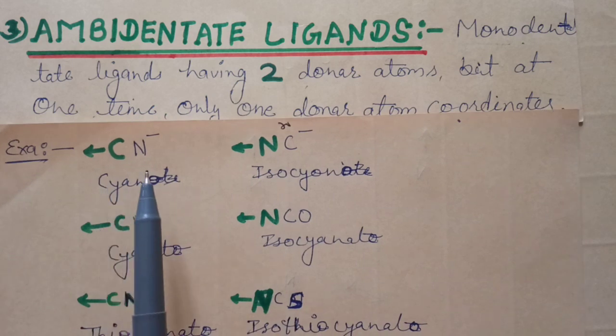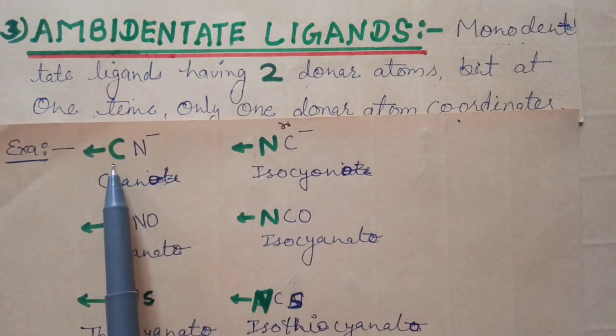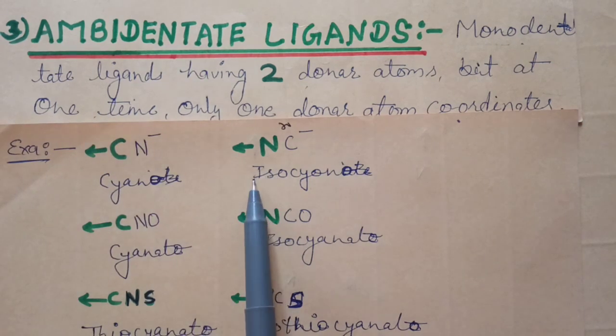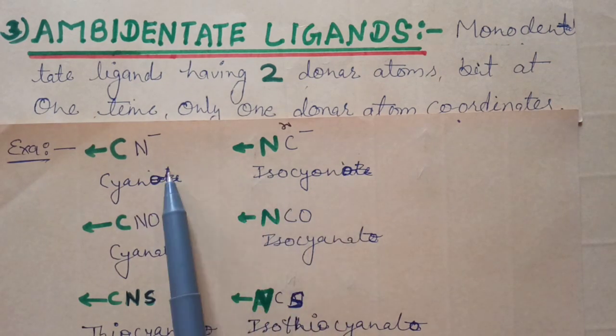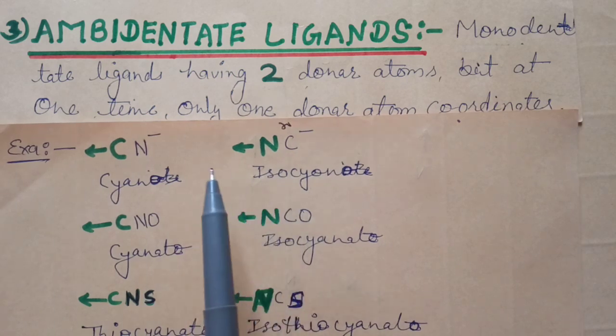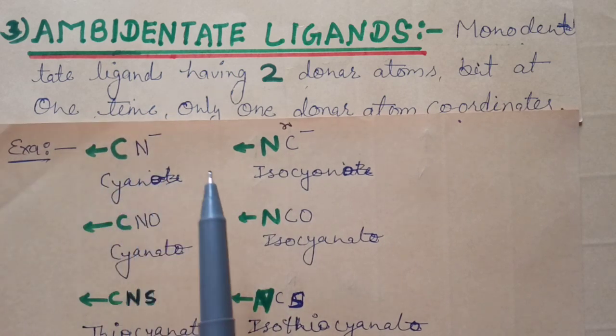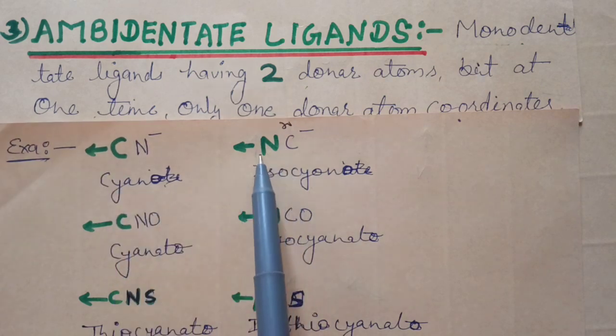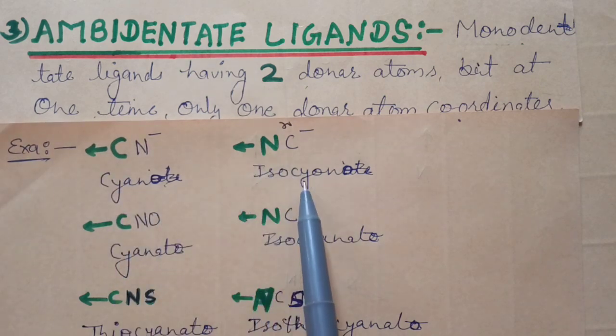See, like CN minus, it is cyano, having the donor atom as C, but when the donor atom is N, it will be known as isocyano. These are ambidentate. Molecular formula is the same. Carbon and nitrogen both are donor atoms, but when carbon behaves as the donor atom, it is known as cyano. When nitrogen behaves as the donor atom, it will be known as isocyano.